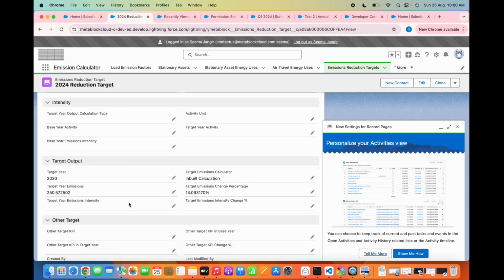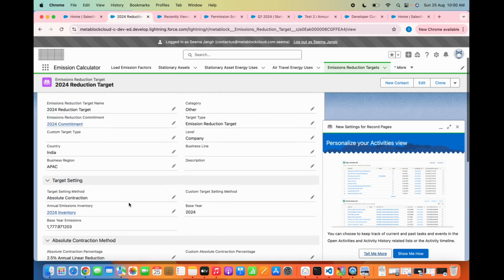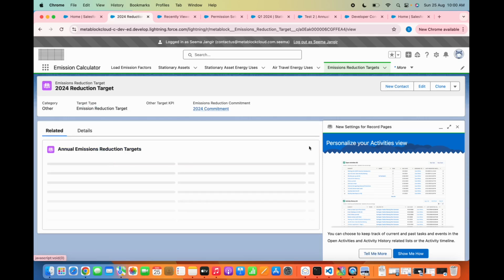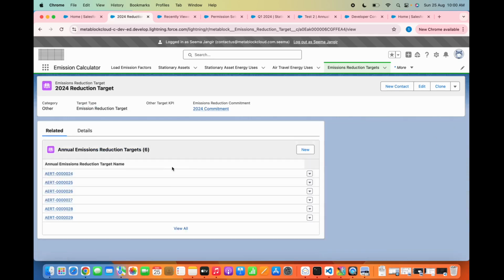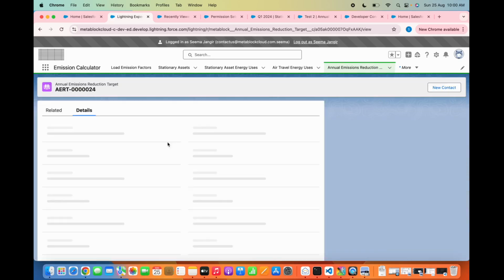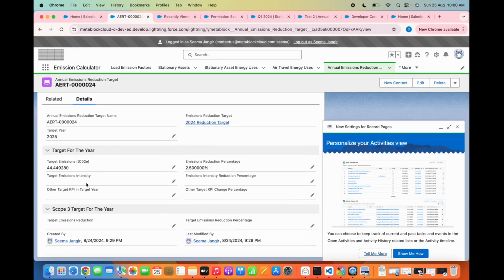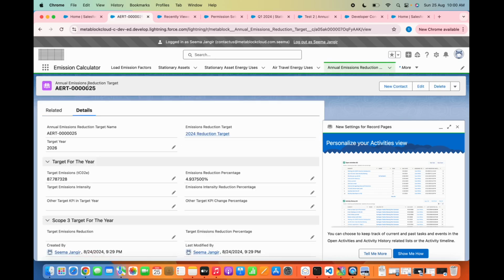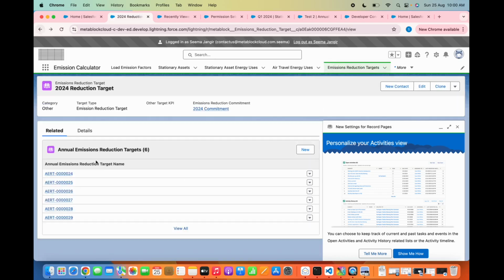Okay, let's just see the annual reduction commitment targets now. So in this year our target emissions are reduced by 2.5% and it becomes 444. Next year similarly 87 and 4.9%.